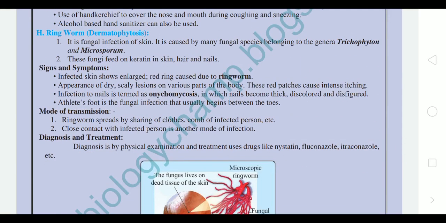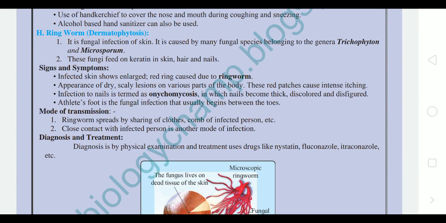Next disease, a commonly found one, that is ringworm. In scientific terms, it is called dermatophytosis. It is a fungal infection of the skin. It is caused by many fungal species belonging to the genera Trichophyton and Microsporum.